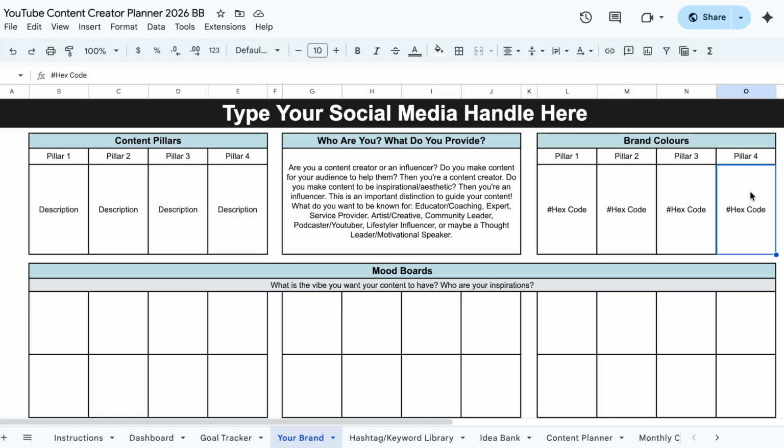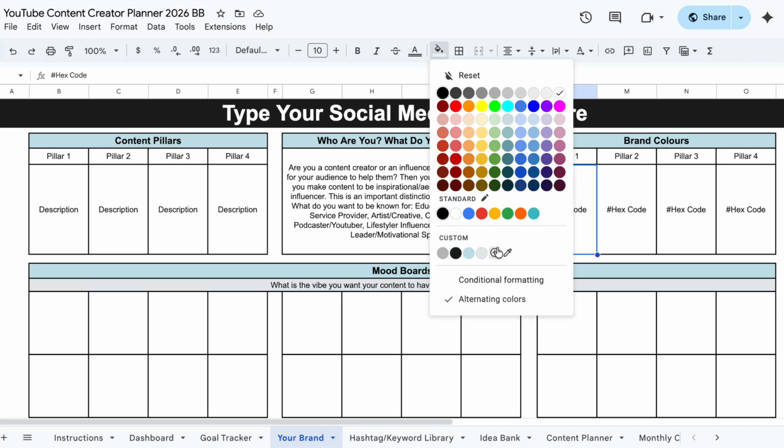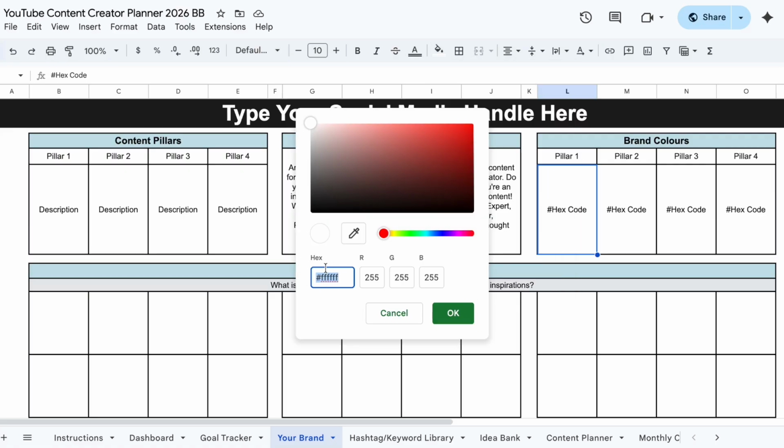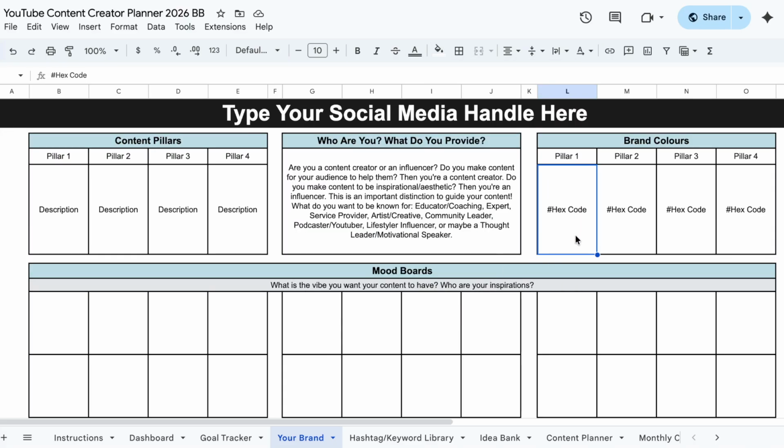And then I want you to do some brand colors. Go looking up some color palettes and come here and pop in their hex code. And for a fun little extra, what you can do is go up to the bucket up here, go to this little plus thing and paste in that hex code, and then the box will be the same color as your actual hex code, which is super fun.